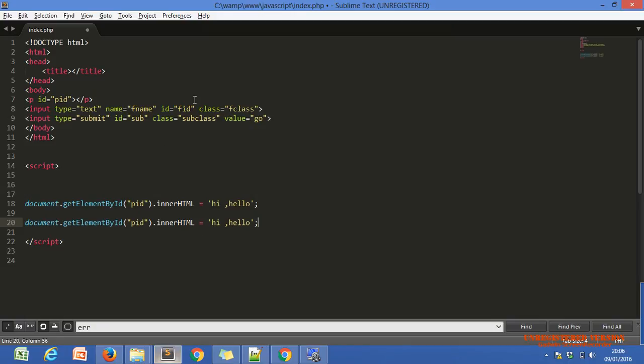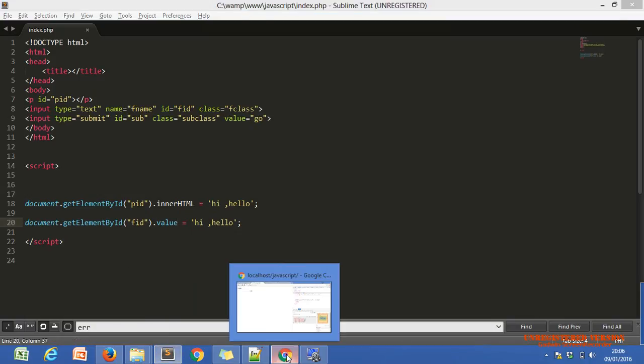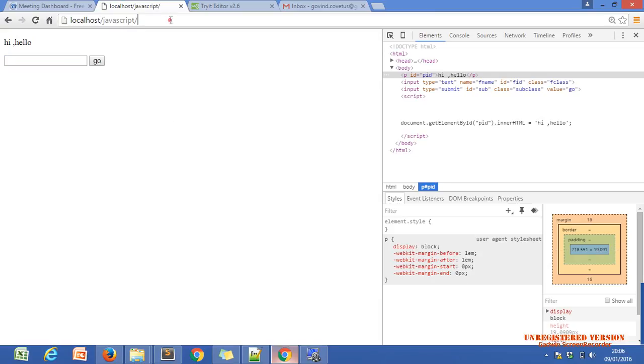Now I just want to show the same hi hello in the text box also. We have an empty text box, yes, but we cannot show using innerHTML. We have to use dot value, means we are assigning this value into our text box, nothing else, and it will be displayed on the browser also. Let me show you hi and hello.